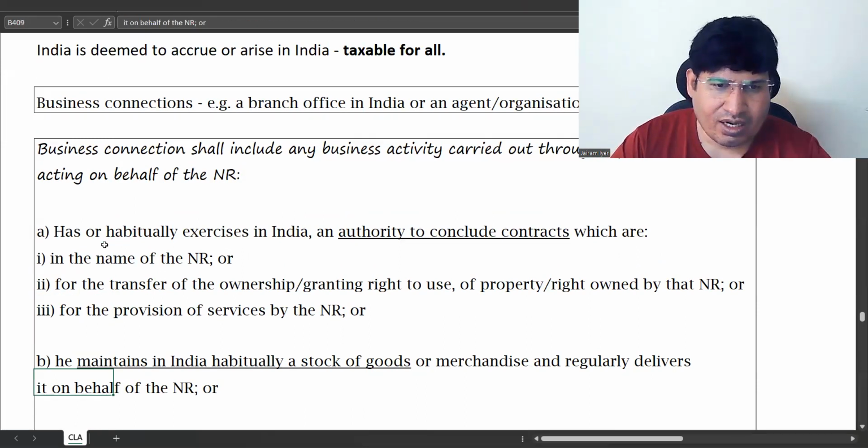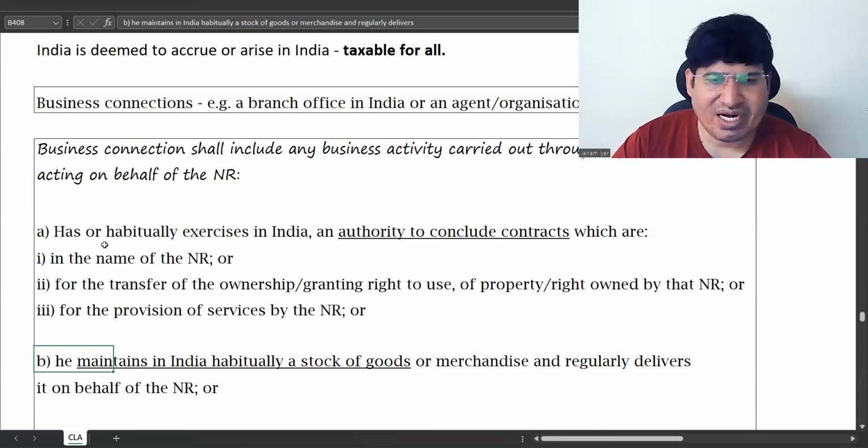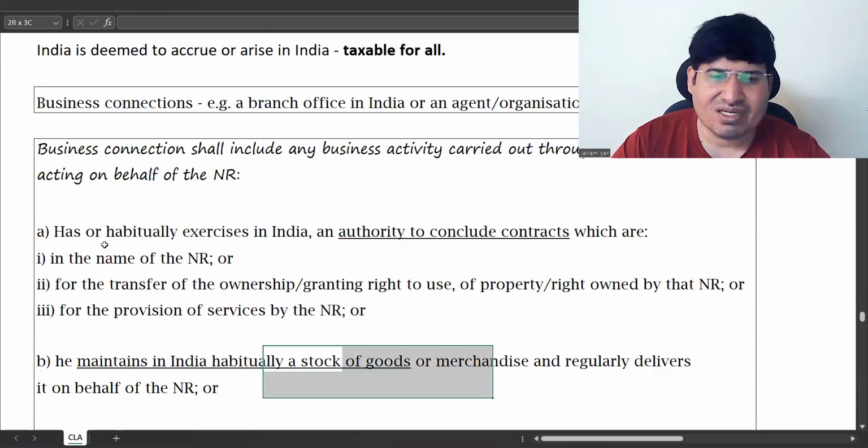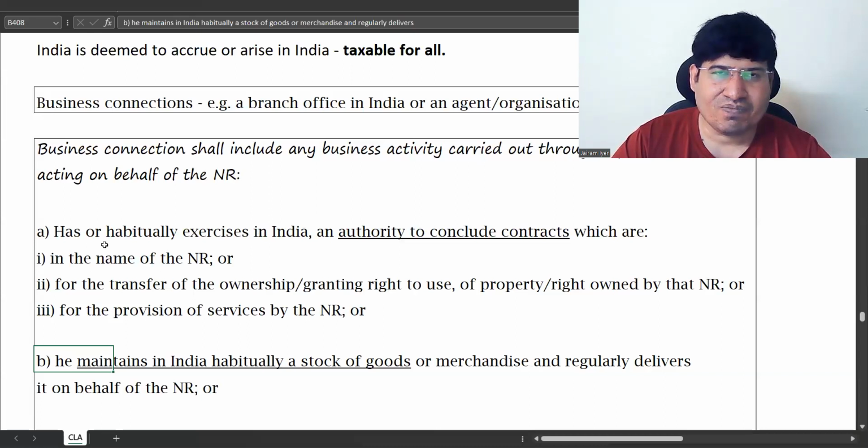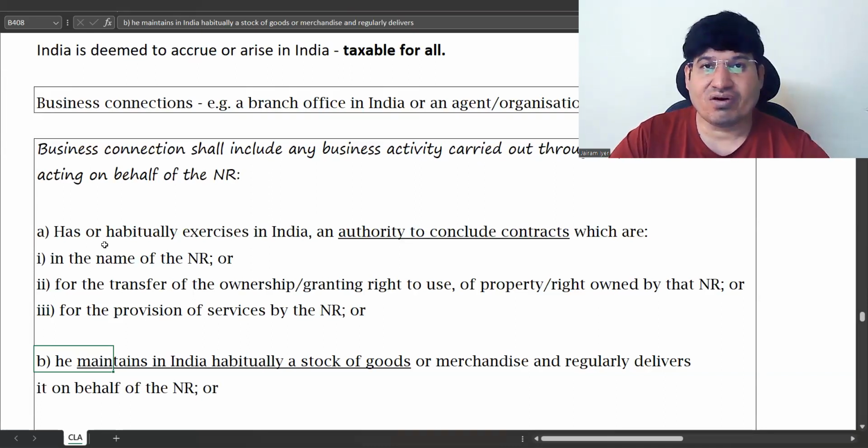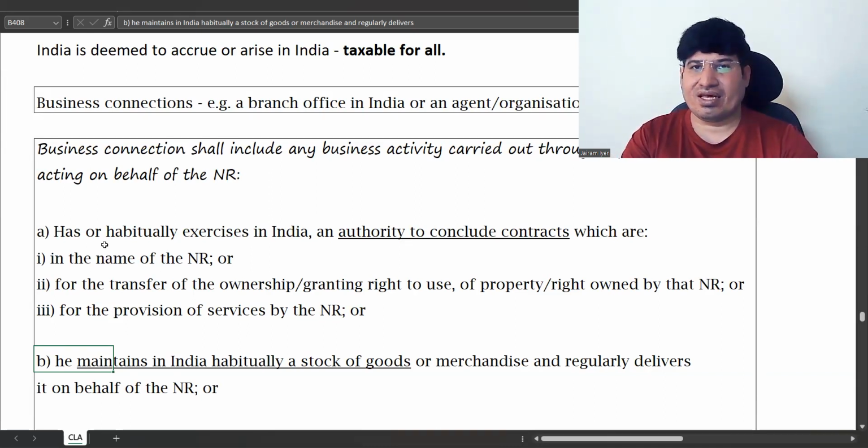Now, point number B is he maintains stock of goods and delivers it on behalf of the non-resident. The non-resident is outside, and money is received outside directly.